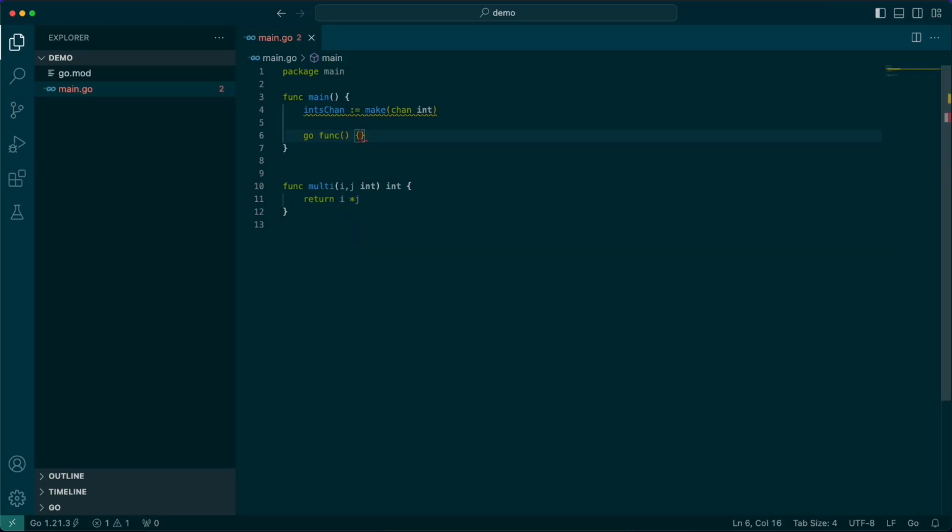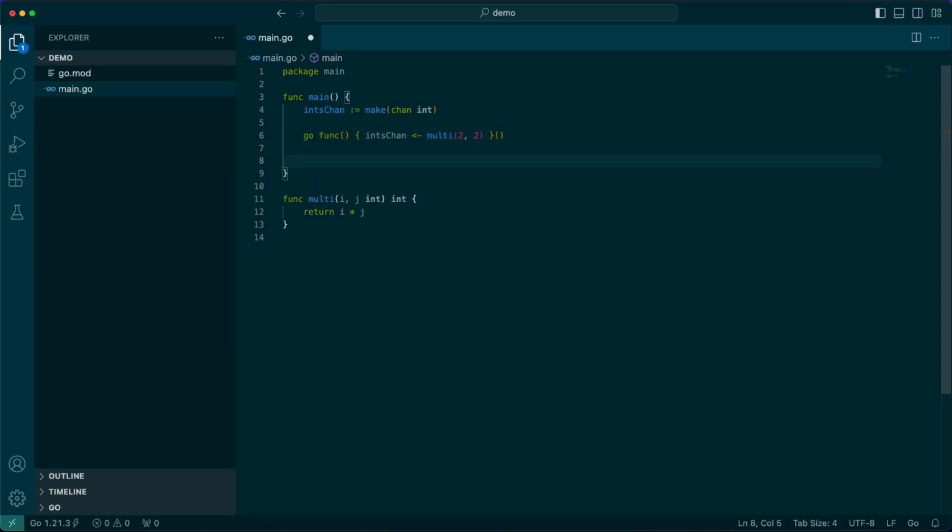Okay, and so inside here, we can say ints chan, we're going to write to it, so we're going to use this arrow operator, and we're going to say multi, 2 and 2. Now, why would you want to do that? You really don't need a multi function, obviously, but this kind of proves the point.